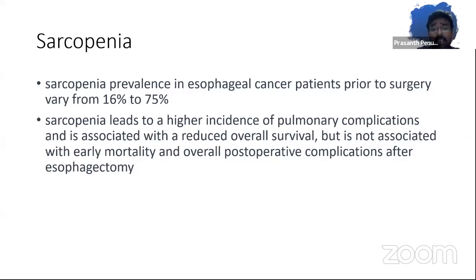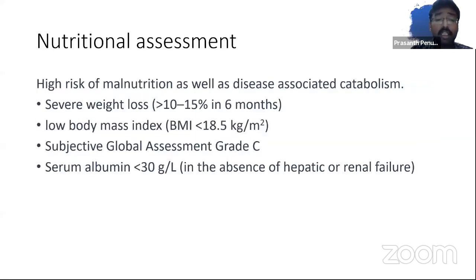Sarcopenia prevalence varies widely between 16 to 75%, much higher among our group of patients. Unfortunately, down south, we see a lot of patients who walk into our clinic who are not fit for any kind of treatment, especially in esophageal cancers. We know that sarcopenia is an important indicator for postoperative complications, as well as pulmonary complications, and also early mortality.